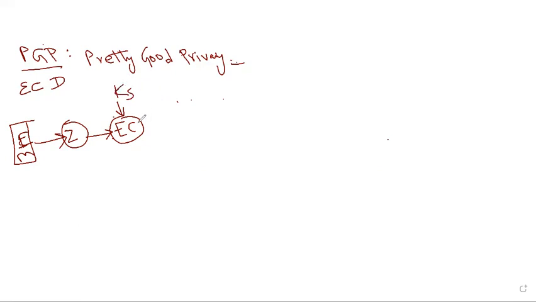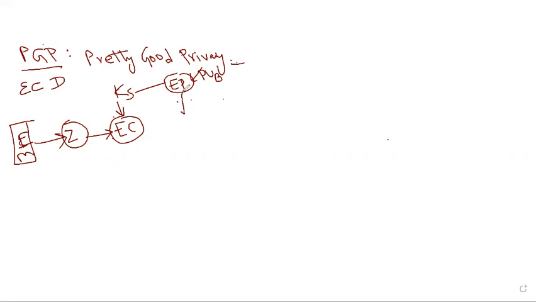But the responsibility of the sender is to inform the receiver of this key in a secured manner. He can only do one thing: he uses public key encryption with the help of the public key of the receiver. The receiver is B, right? With the public key of the receiver, he can encrypt this particular key.